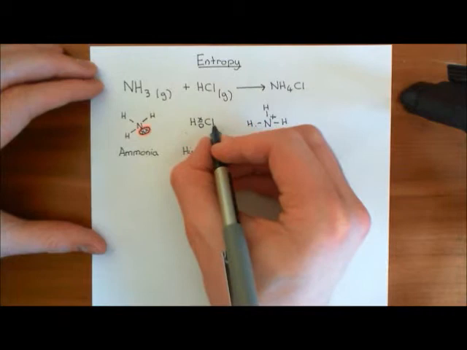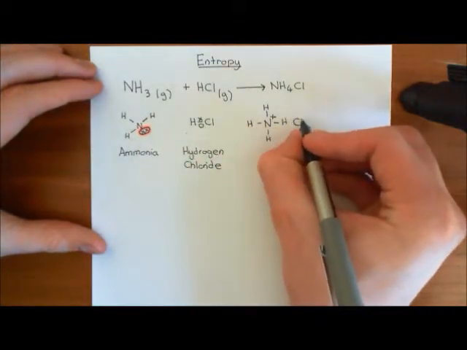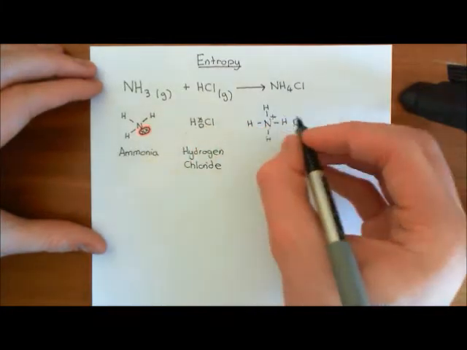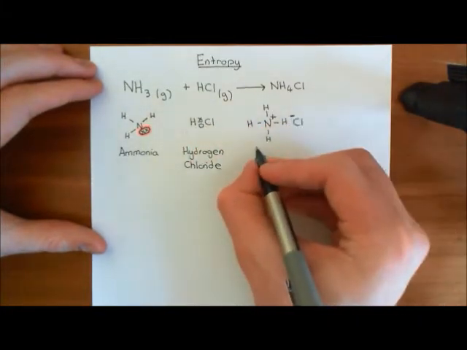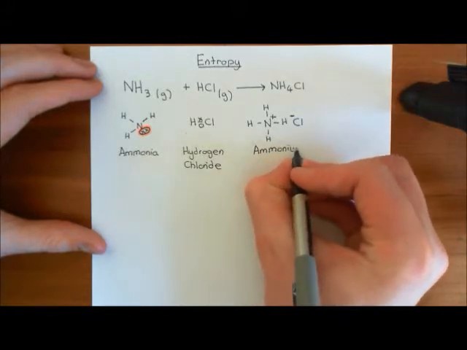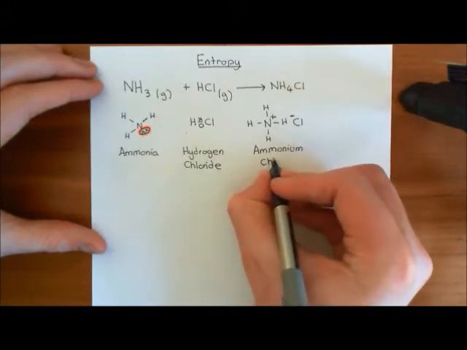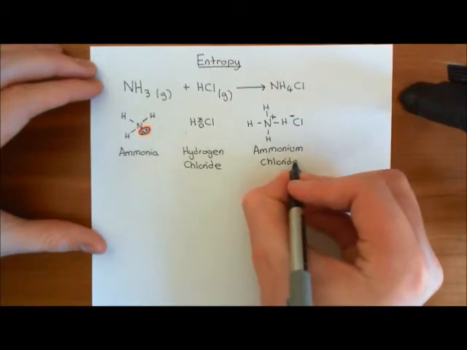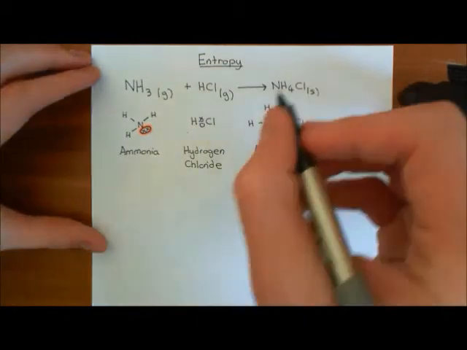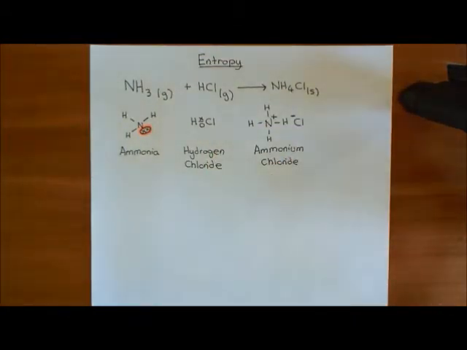And now we also have the chloride anion here, which is the chlorine atom with the extra electron that it kept from the hydrogen, and that's negatively charged. So this is ammonium chloride. Now, ammonium chloride is actually a white solid, so when you mix ammonia gas with hydrogen chloride gas, you get these clouds of white ammonium chloride being formed in front of you. And the reaction goes to completion.